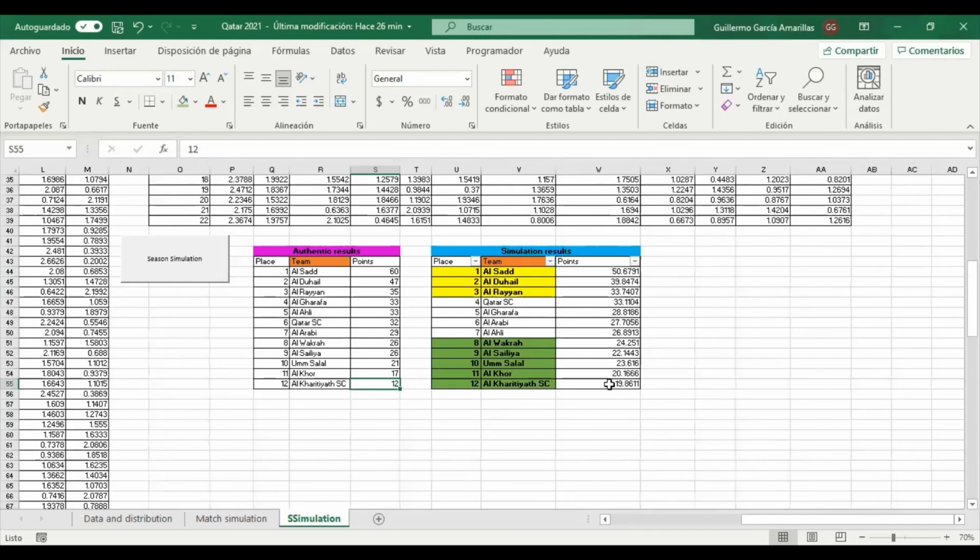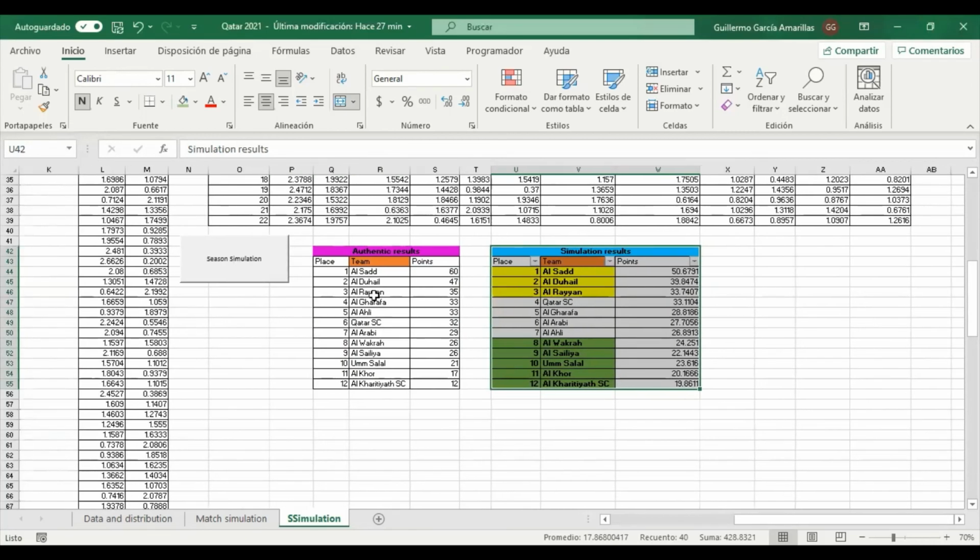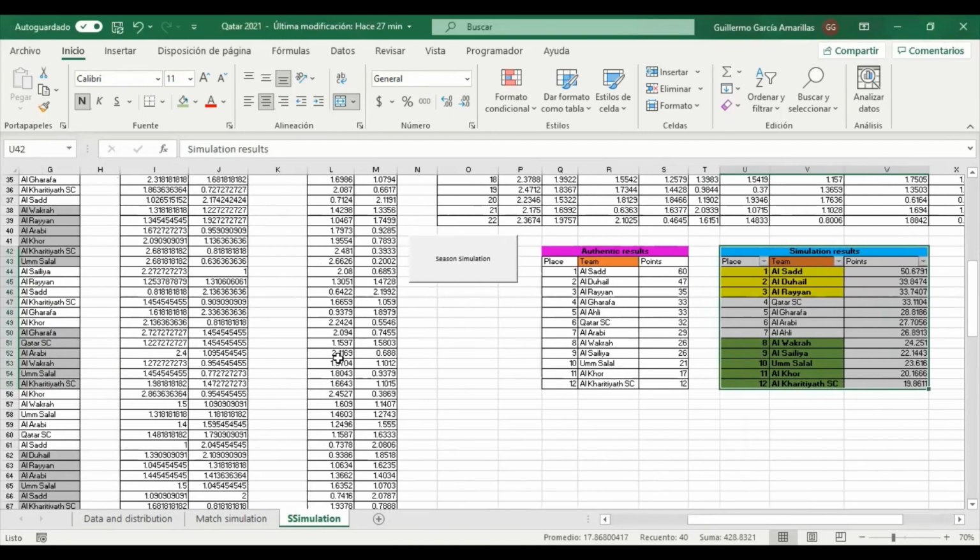And to end, we have to consider that we used an observed past season in order to do this analysis, where we could compare the results and observe which were the variations. And it's important to remember that this part was constructed by the data.